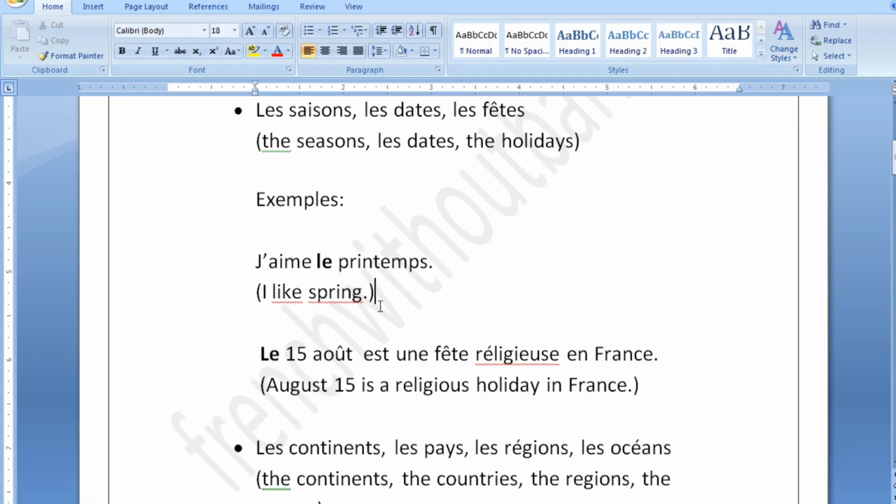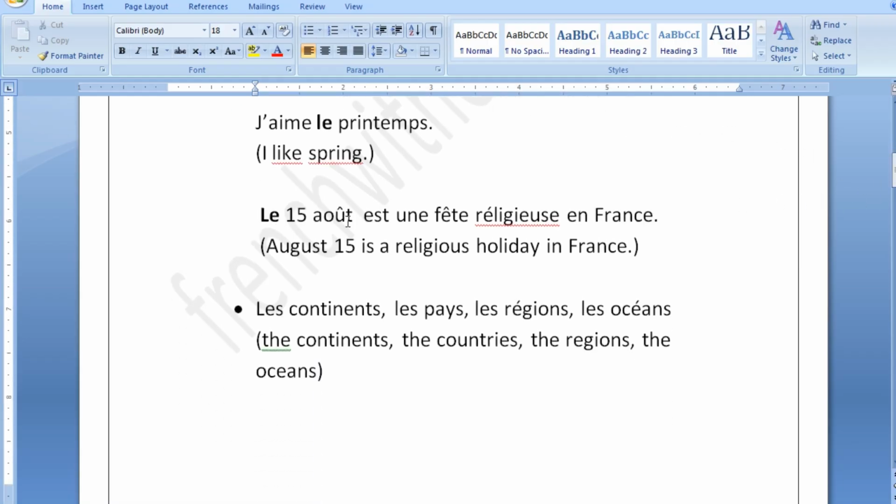If there is a noun after them, there will be a definite article before these nouns. Always. In English, that is not the case. In English, you simply say I like chocolates. In French, you say I like the chocolates. J'aime les chocolats. But your seasons, your dates and your holidays in French, they do take a definite article before them.